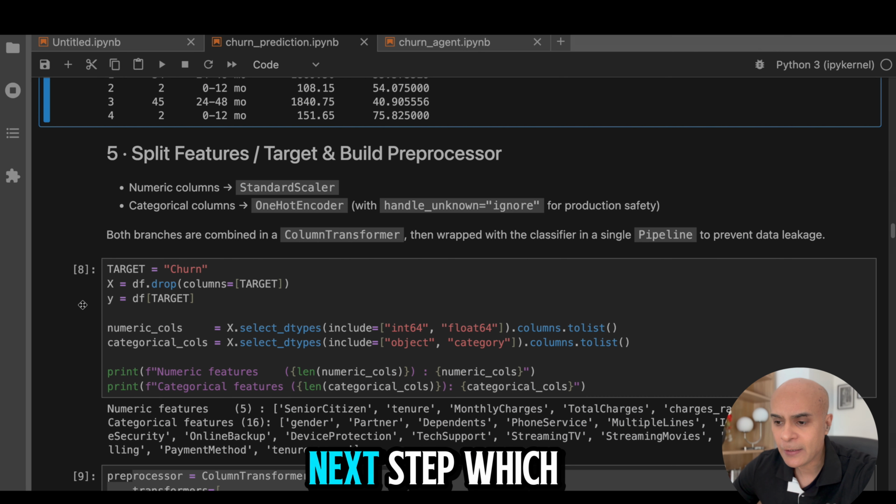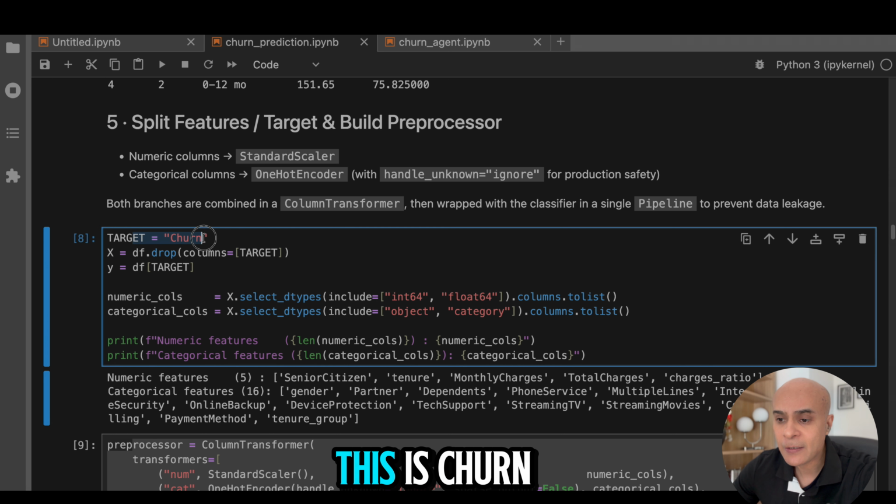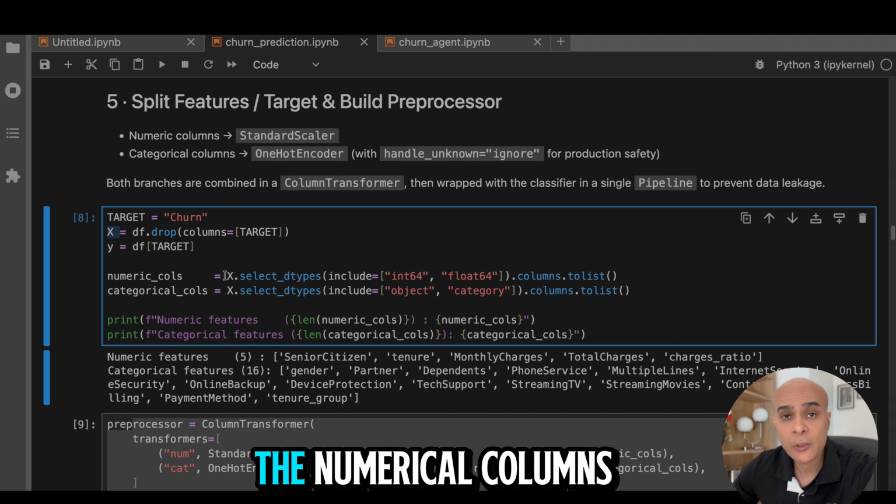Now let us go to the next step, which is splitting the features. It means we have to identify what our target is. In our case, this is churn. So we put it in this variable called y, and all other columns are in X. We can also identify what the numerical columns are.